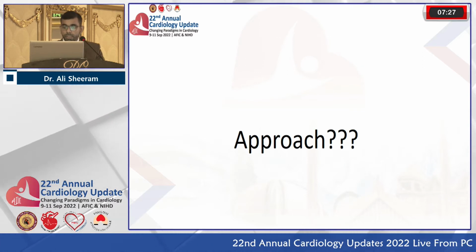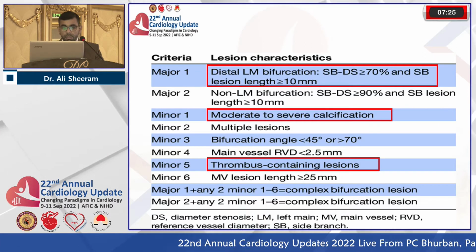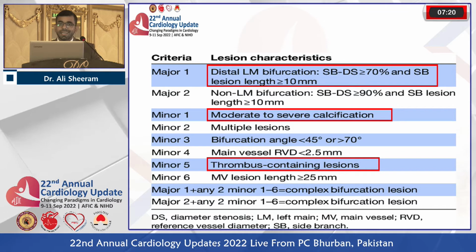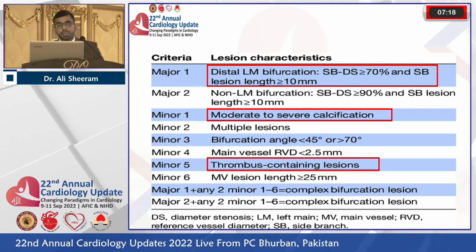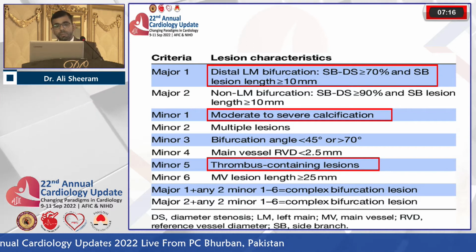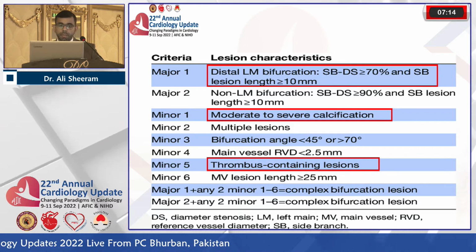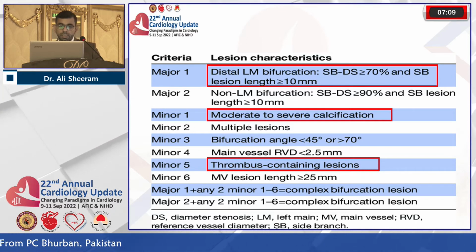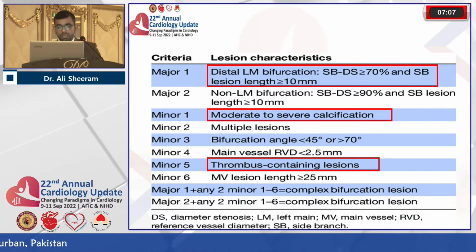Now, how to go about it? So after detailed deliberation and considering the definition criteria, since there was a distal left main bifurcation disease and the side branch stenosis was more than 70%, the lesion length in the circumflex was more than 10 millimeter. It also met the other criteria involving the thrombus containing lesions, and there was a chunk of calcium as well.